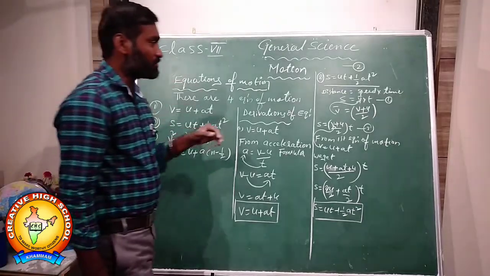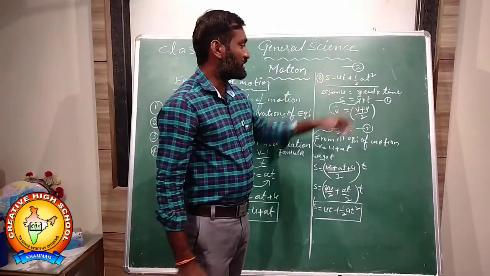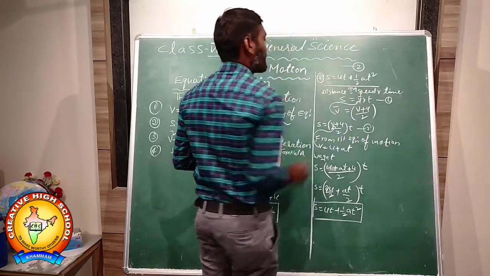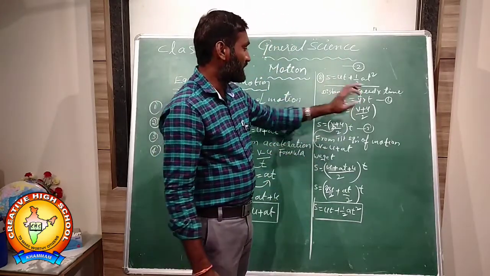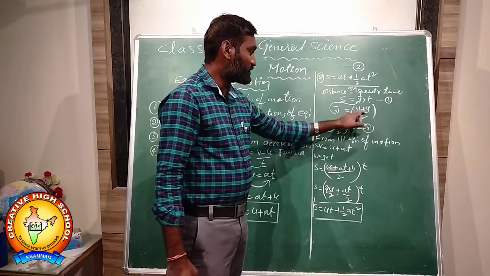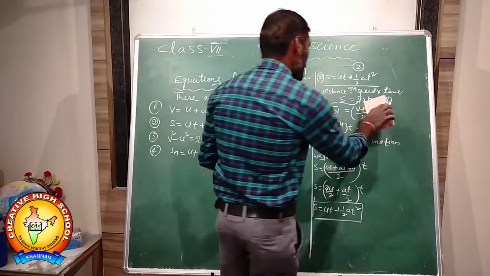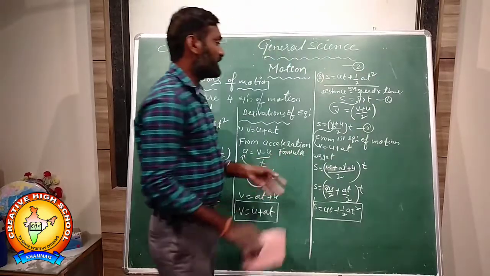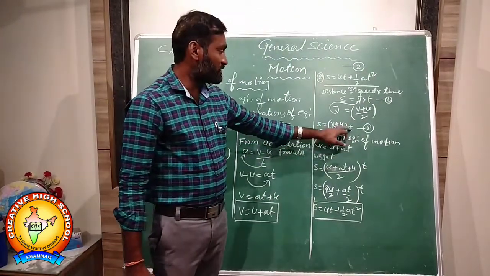Simple derivation. Distance equals speed into time, where we consider the average speed. So s equals average speed into time, and the average speed formula is (v plus u) by 2. So s equals (v plus u) by 2 into t.